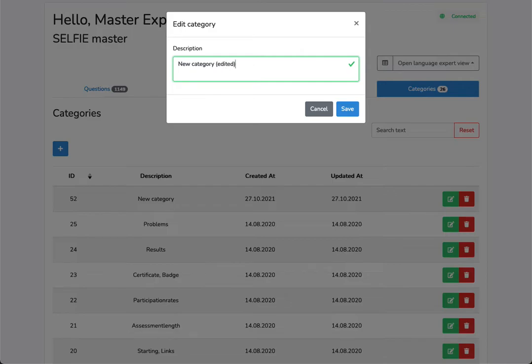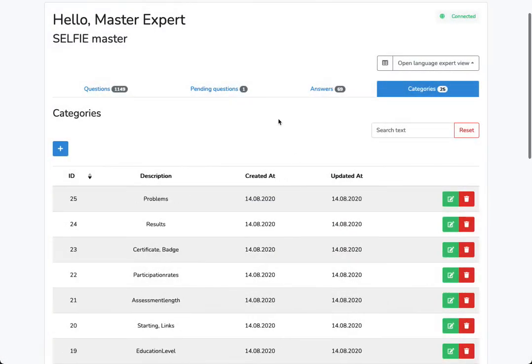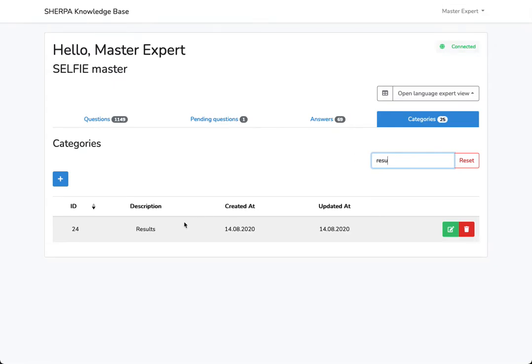Edited. And deleted if it's no longer necessary. Categories could be searched from their descriptions. It works in the same way as for any other listing views or table views that are available in the system.